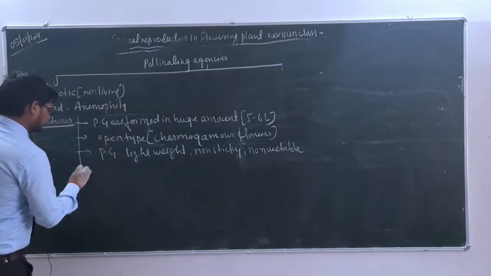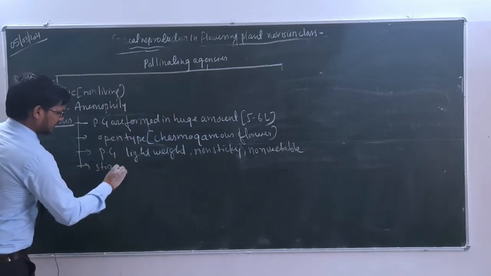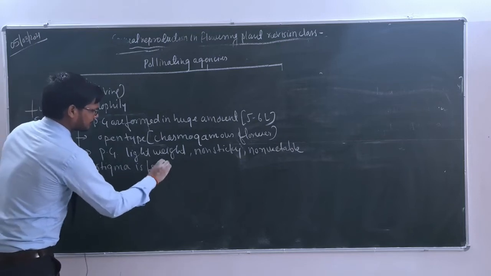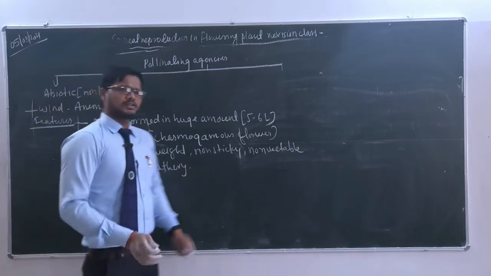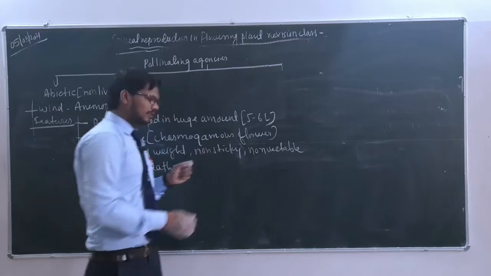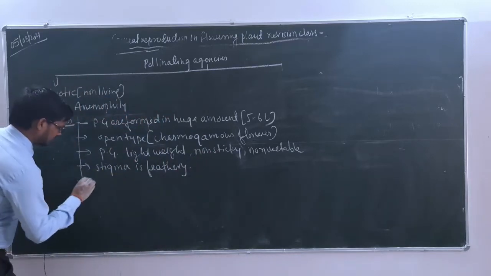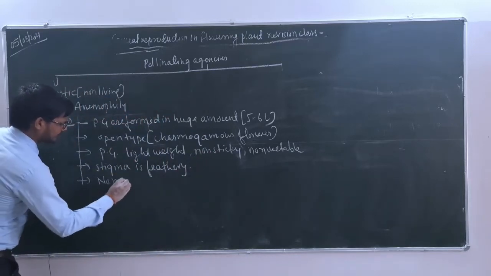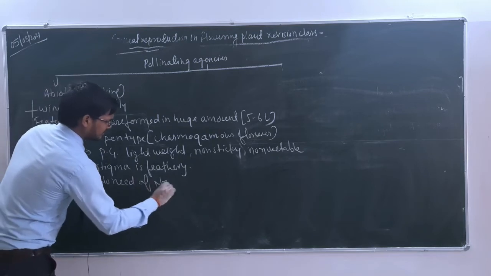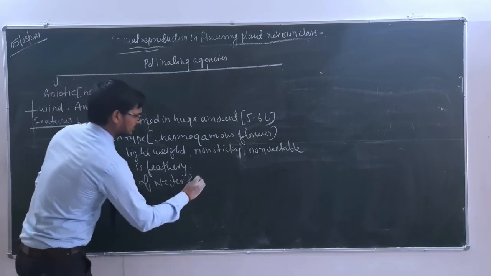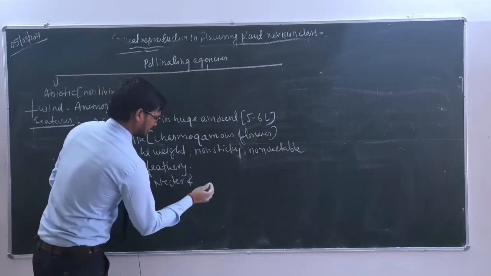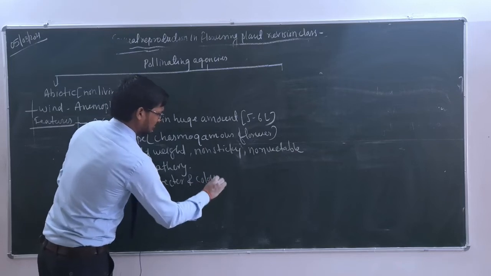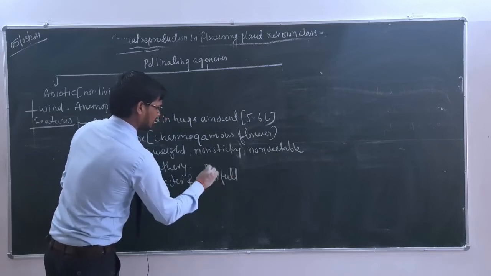बहुत ही लाइट वेट होते हैं। Stigma is what? Feathery. Why stigma is feathery? So pollen grains can easily stick to the what? Stigma. Here no need of nectar and no attractive color, not colorful, we can write not colorful.